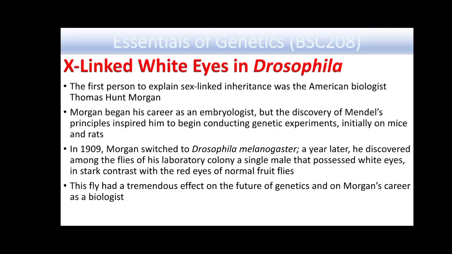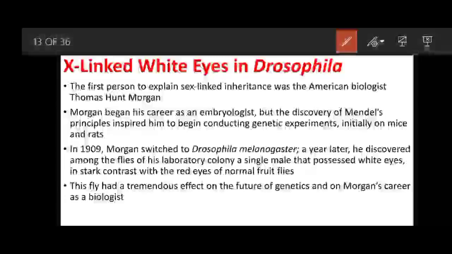Initially he was an embryologist, but when Mendel's principles were discovered and became famous, he switched his career from embryology to genetic experiments. Initially he started working on mice and rats, but then he switched to Drosophila genetics.